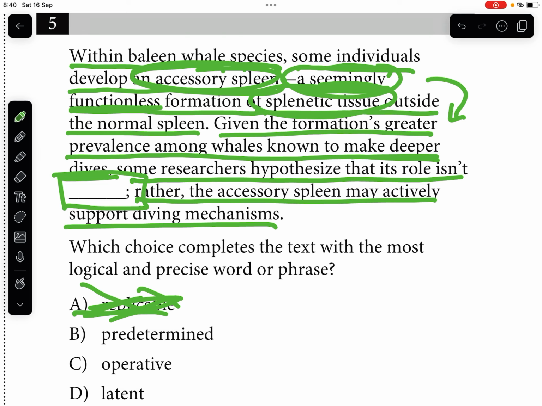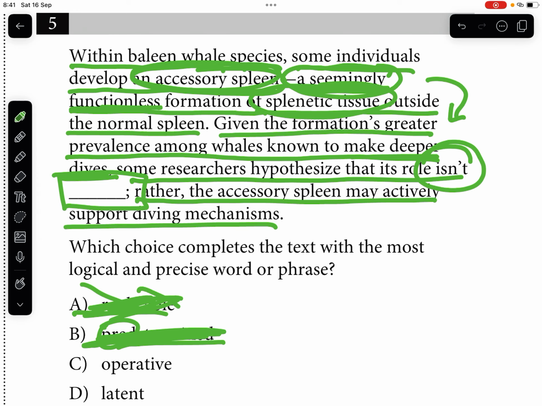Now, replicable, it's not about replicating something. We're talking about a formation in whales' organisms that really participates in their life. But again, we have isn't here, so that's the opposite of that. Replicate, no. Predetermined. It's not about determining or predetermining something. It's not about determining or figuring things out.